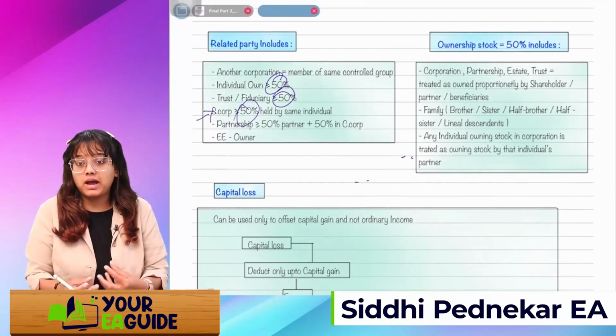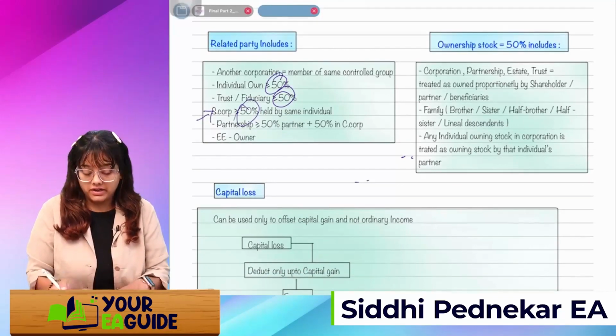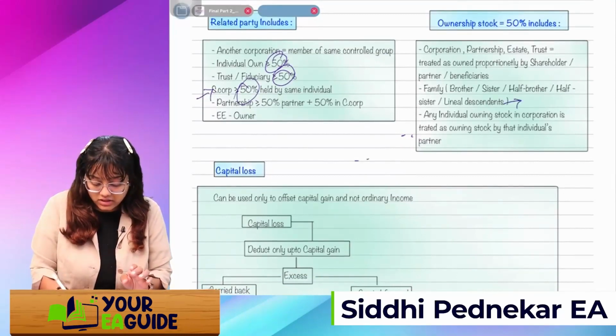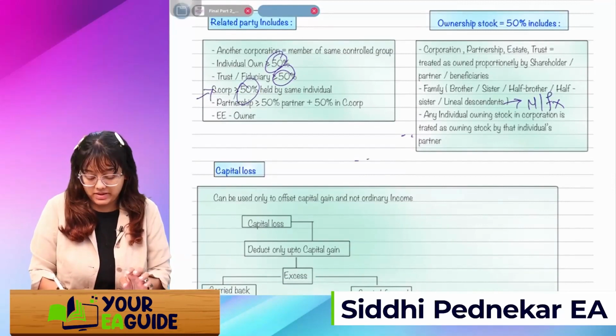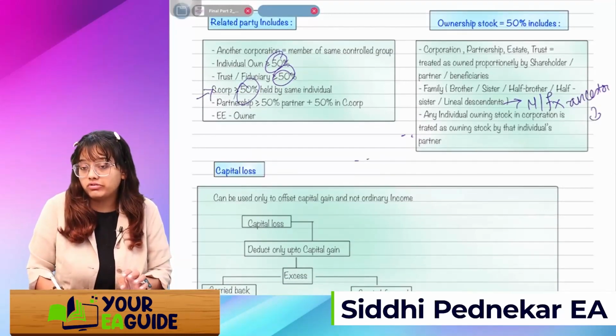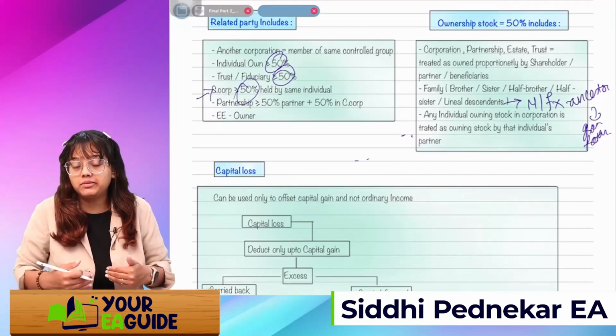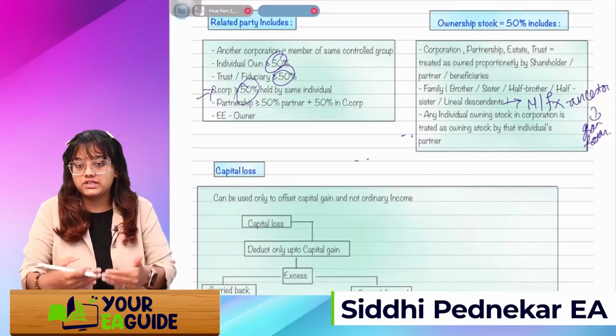Next, if you are a family, in this definition of family, brother, sister, half brother, half sister, and lineal descendants are the only ones included. Now you can see here, mother and father are not included. In case of family, ancestors are also not included. Yesterday I told you what ancestor means: your grandfathers, forefathers. Lineal descendant means who? Your children and grandchildren are your descendants.